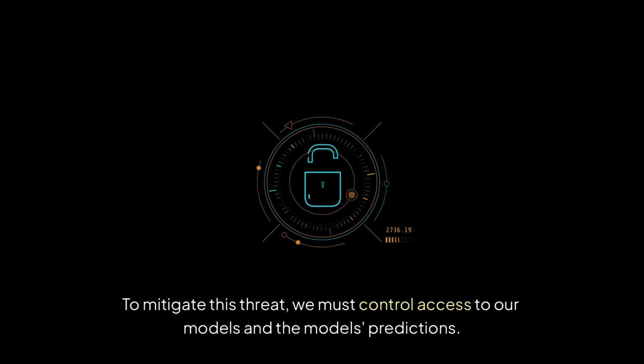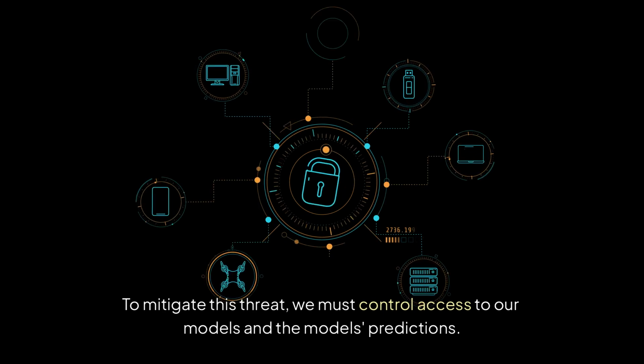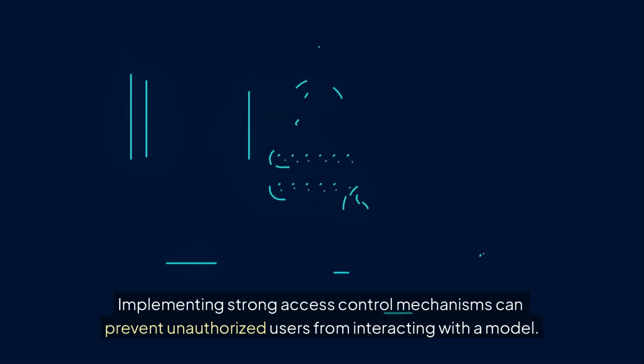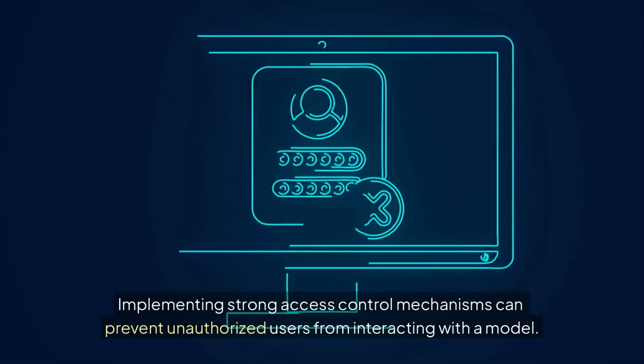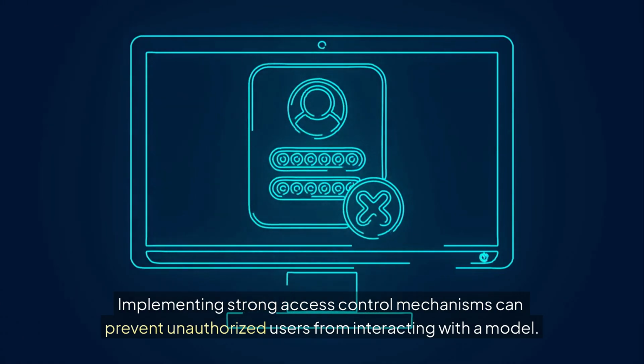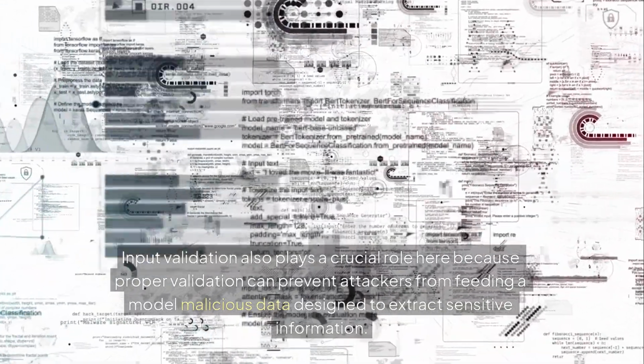To mitigate this threat, we must control access to our models and the model's predictions. Implementing strong access control mechanisms can prevent unauthorized users from interacting with a model. Input validation also plays a crucial role here because proper validation can prevent attackers from feeding a model malicious data designed to extract sensitive information.